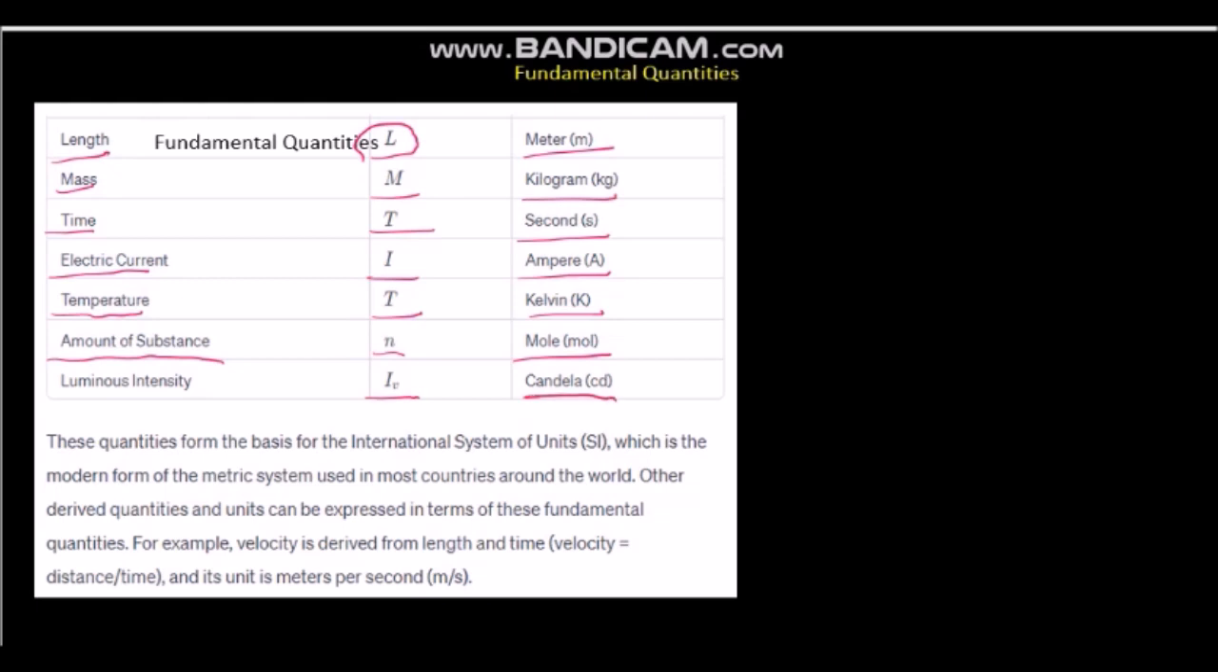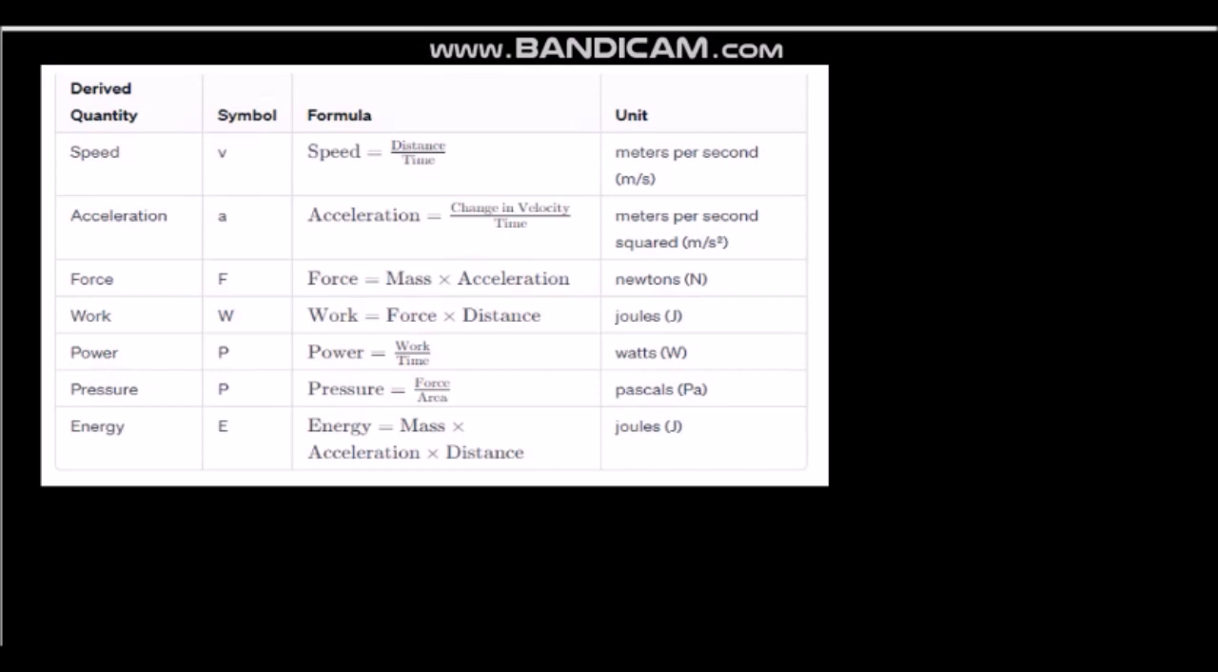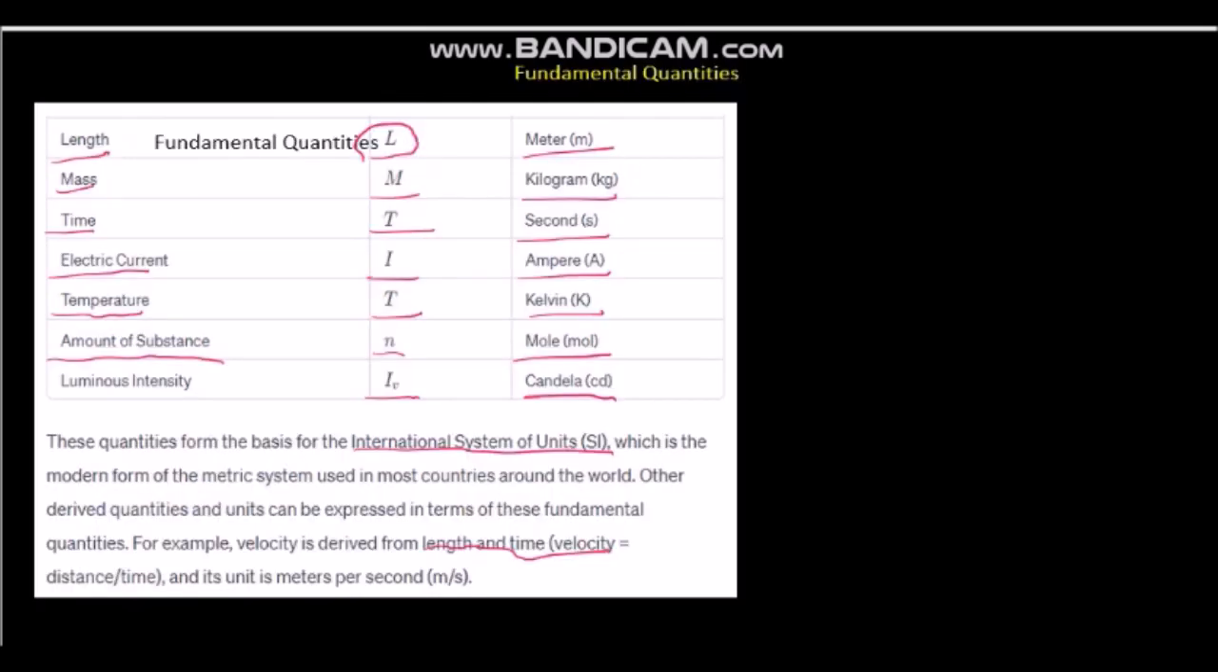These quantities form the basis for the International System of Units, which is the modern form of the metric system used in most countries around the world, and other derived quantities and units can be expressed in terms of these fundamental physical quantities. For example, velocity is derived from length and time. If we see derived physical quantities, such as speed, we express them in the form of these fundamental physical quantities.